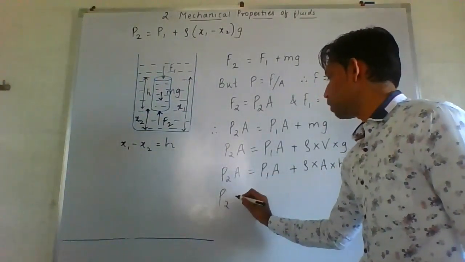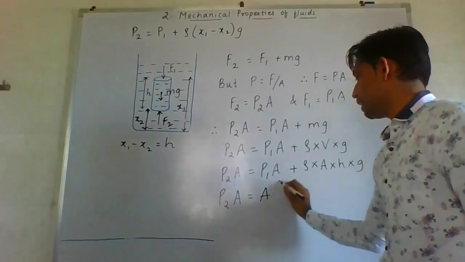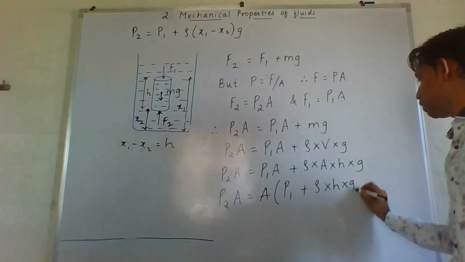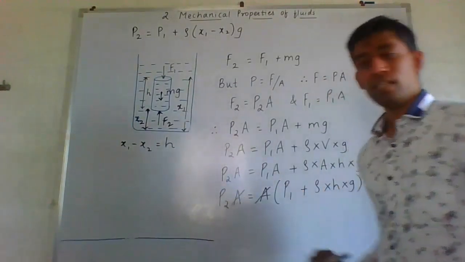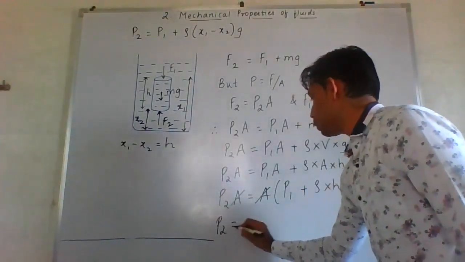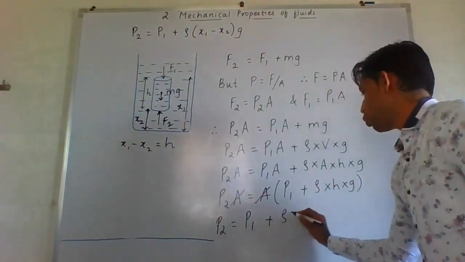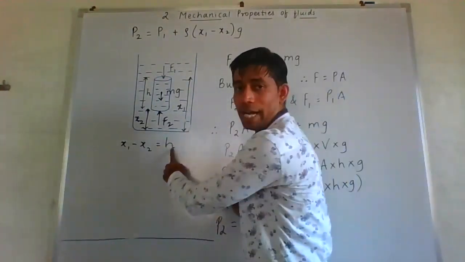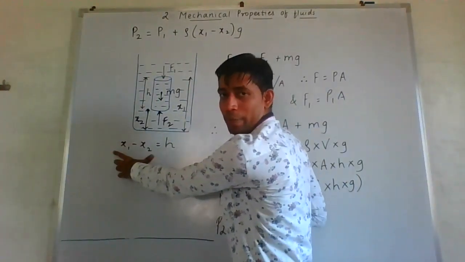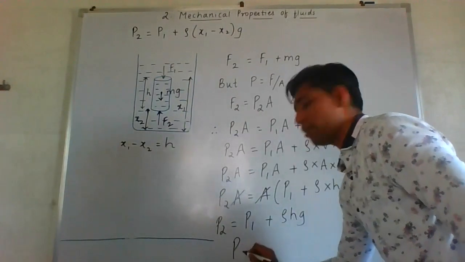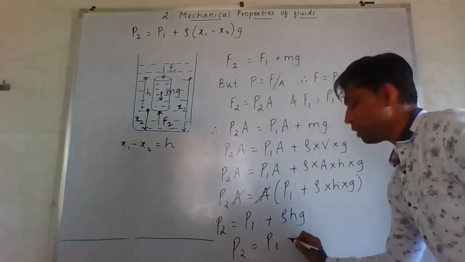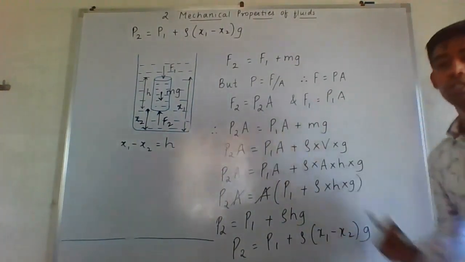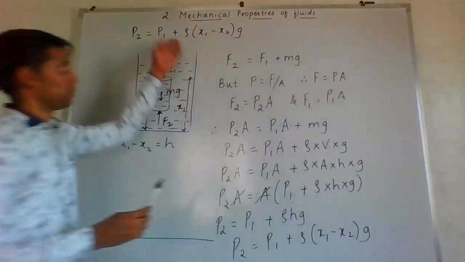So P2A is equal to A is taken as common. P1 plus rho into H into G. A gets cancelled. So we are left with P2 is equal to P1 plus rho HG. Correct? Now instead of H, I can always substitute x1 minus x2. So our last part will be P2 is equal to P1 plus rho x1 minus x2 into G. I hope this matches.